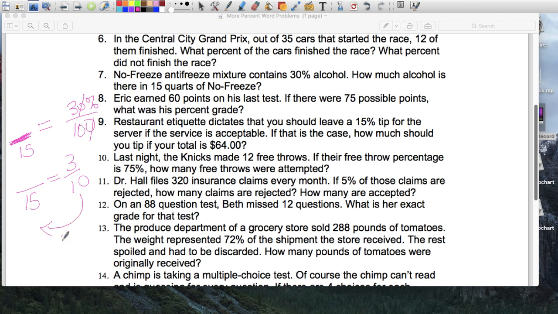11. 320 insurance claims every month. 5% of those claims are rejected. How many are rejected? How many are accepted? Okay. And now, one of the problems with these questions is that they're not really related too much to you guys. How many 11-year-old people file insurance claims?